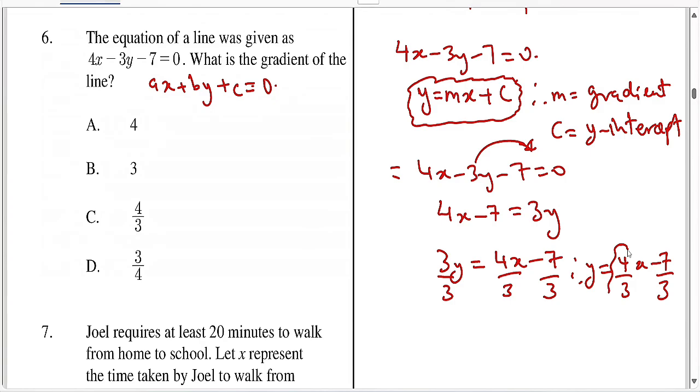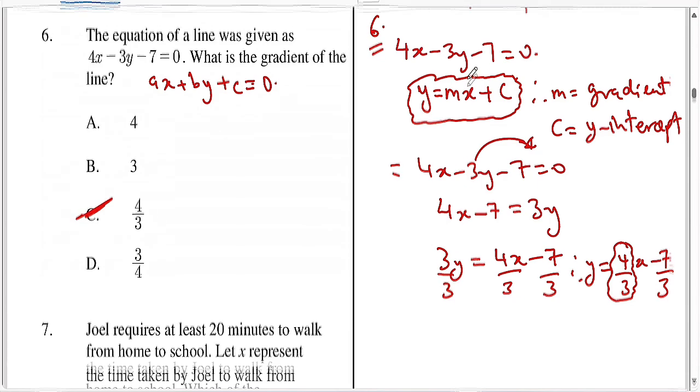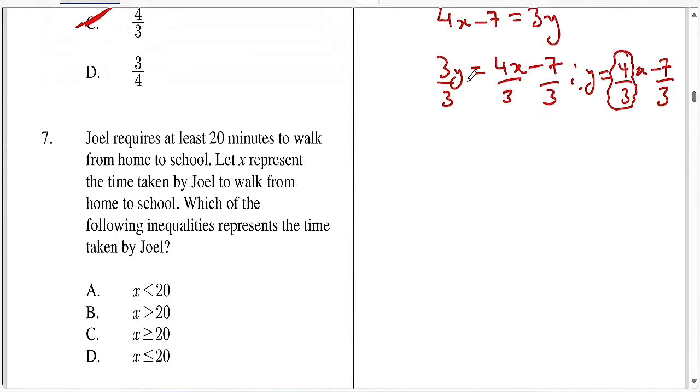So your gradient is the coefficient for x in this form. So ni number ambayo iko nyuma ya x, which is 4 over 3. So that is your answer. So that's question 6. So ilikuwa question 7. Question 7 umeulizwa Joel requires at least 20 minutes to walk from home to school. Let x represent the time taken by Joy to walk from home to school. Which of the following inequalities represents the time taken by Joy?